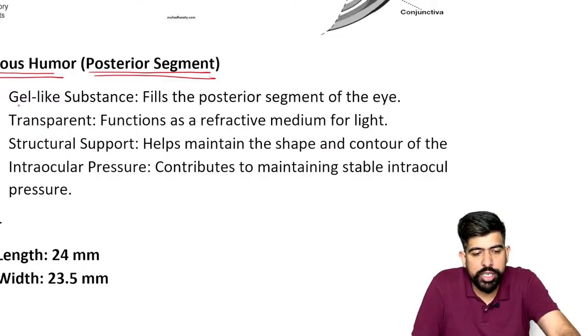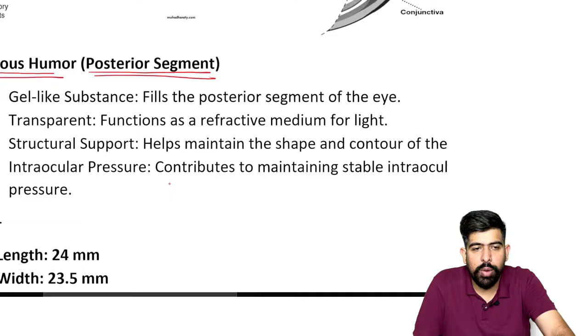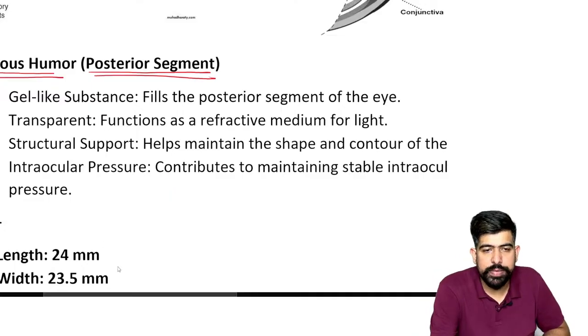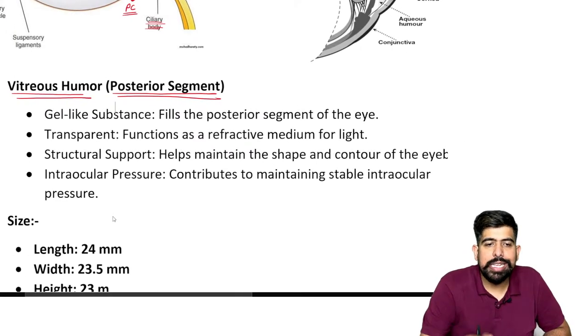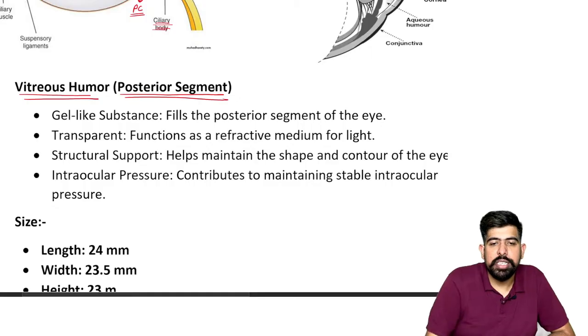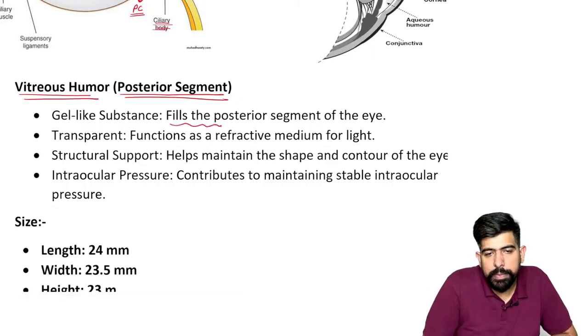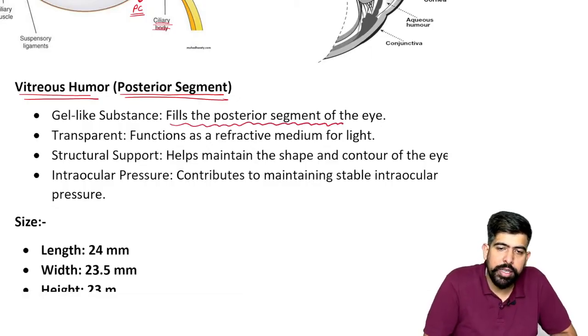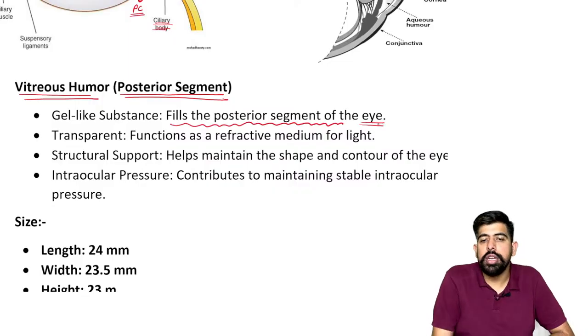As it's clearly mentioned here, it is a gel-like substance, and it fills the posterior segment of the eye.